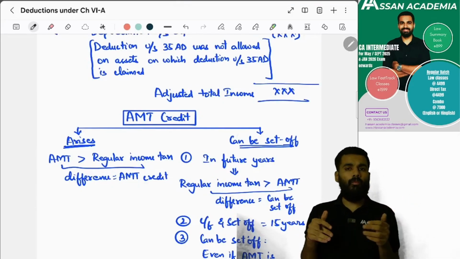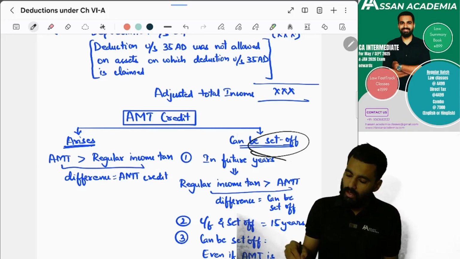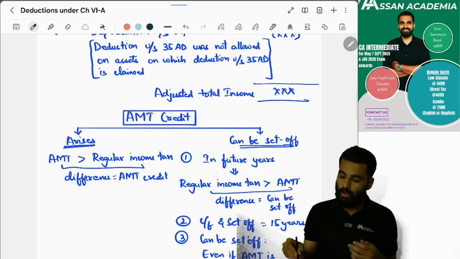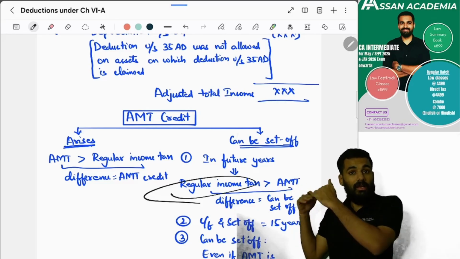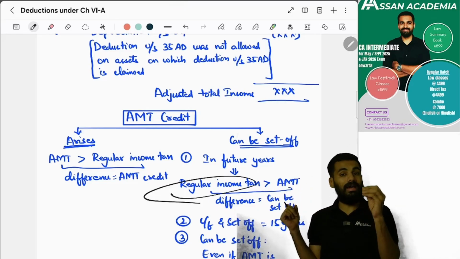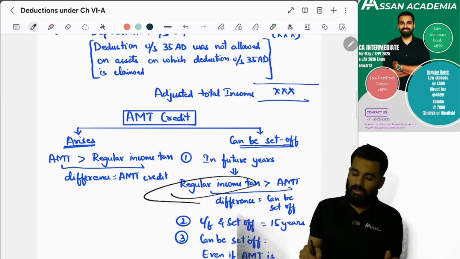And what is the use of this AMT credit? You can set it off for 15 years. How will you set off? In the next assessment years, if the regular income tax is more than AMT, then you can set off this AMT credit.